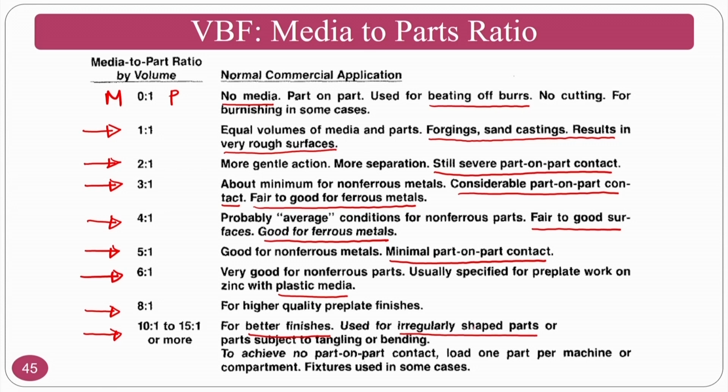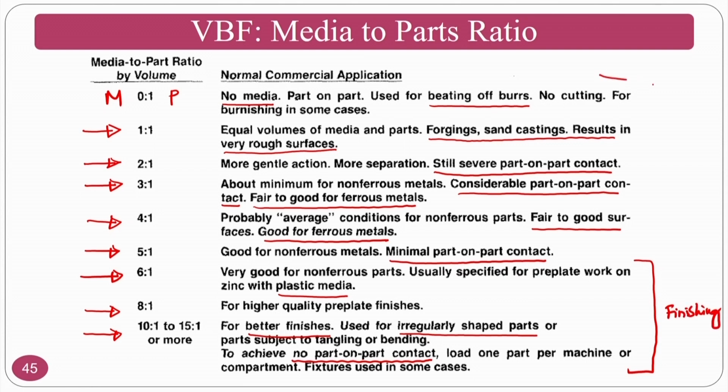You can achieve very good finishes, and you can ensure that there is no part to part contact, and the load on one machine component will be very less. That means if you want to go for finishing applications, then you have to go for this region,